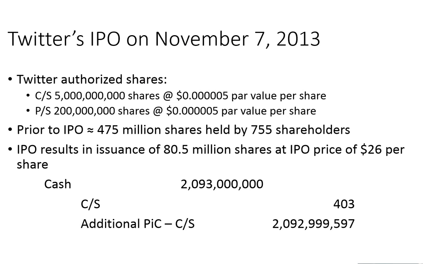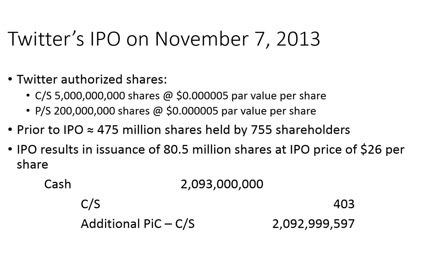All right, so Twitter's IPO on November 7th, 2013. We've already talked about the fact that Twitter is authorized to issue 5 billion shares of common stock with a par value of a fraction of a dollar per share. They're also authorized to issue 200 million shares of preferred stock.